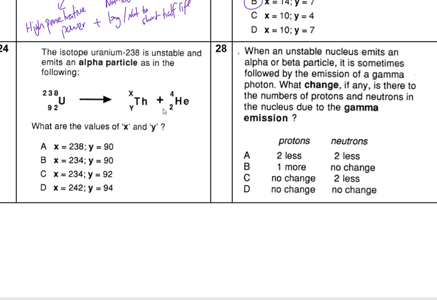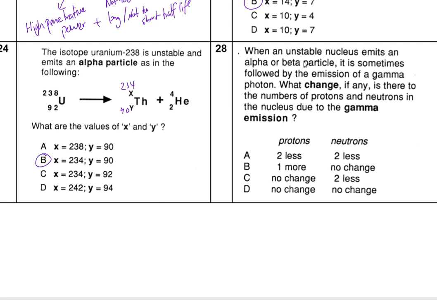Now again, another maths question. So this is going to be 2, 3, 4, and this is going to be 90. So the answer again is going to be B in this particular case.